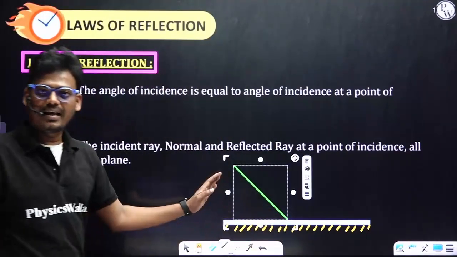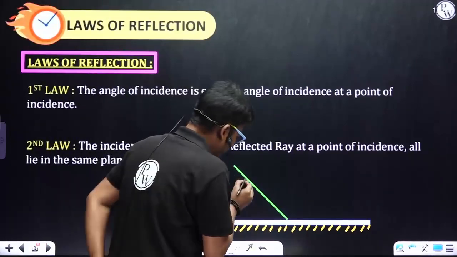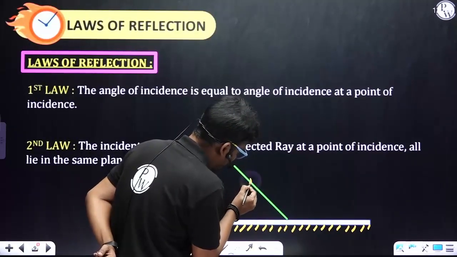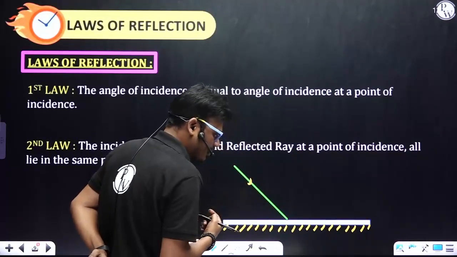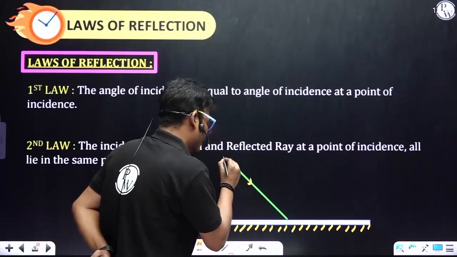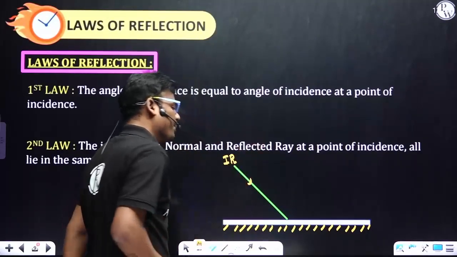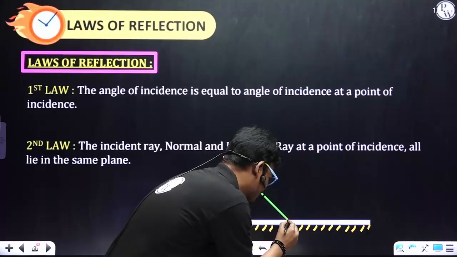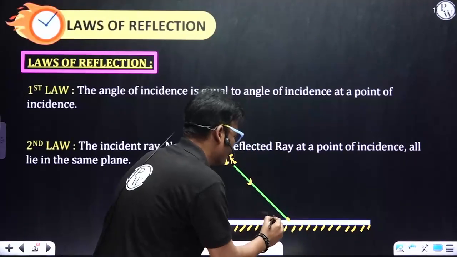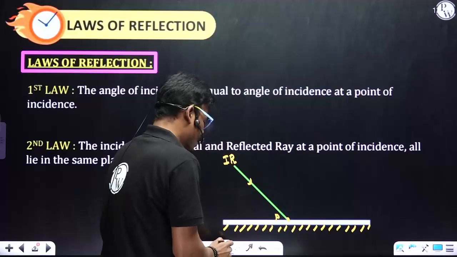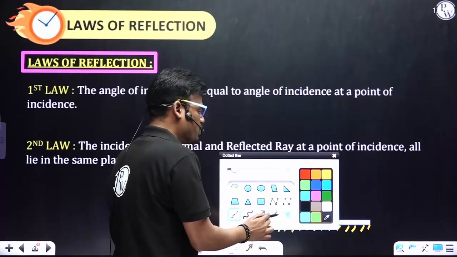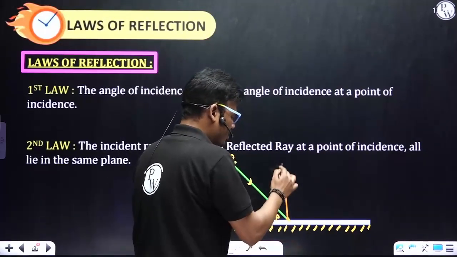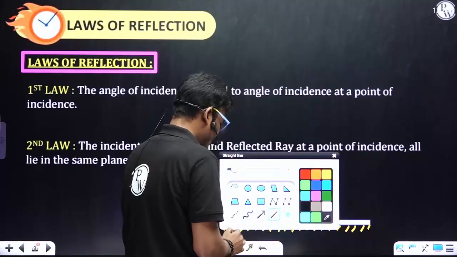Incident ray is represented by an arrow mark, which means it is moving towards the mirror. Got it? The point where the incident ray strikes the surface, we call the point of incidence. From the point of incidence, if I drop a perpendicular, we call it the normal.